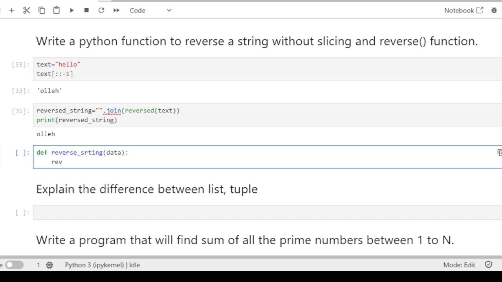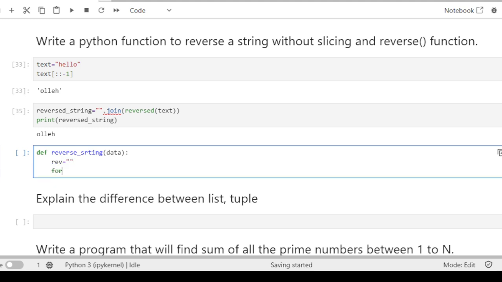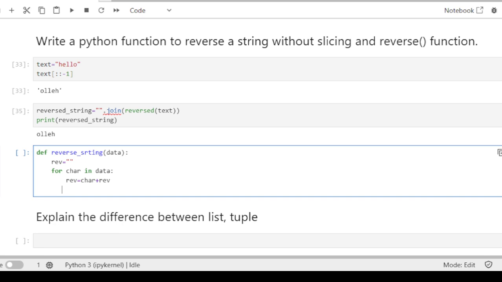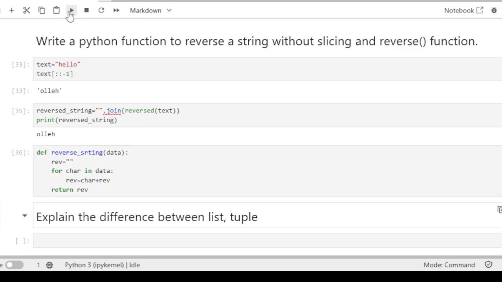I'm giving this the name rev, and this is an empty string. Then I need to create a for loop, for char in data. So it will loop through all the characters in the string. Then I will append those characters in the reverse order. After that, I will return rev. So this will return the string in the reverse order.